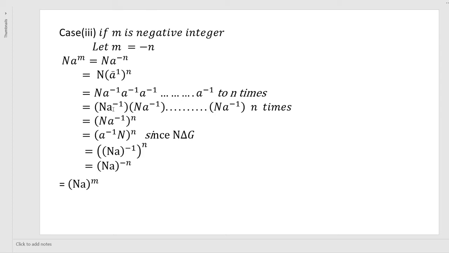And this can be written as Na to the power of minus 1, Na to the power of minus 1, and so on, N times. That is Na inverse whole to the power of N. Since N is a normal subgroup of G, we can write N A inverse as Na to the power of minus 1, also to the power of N.